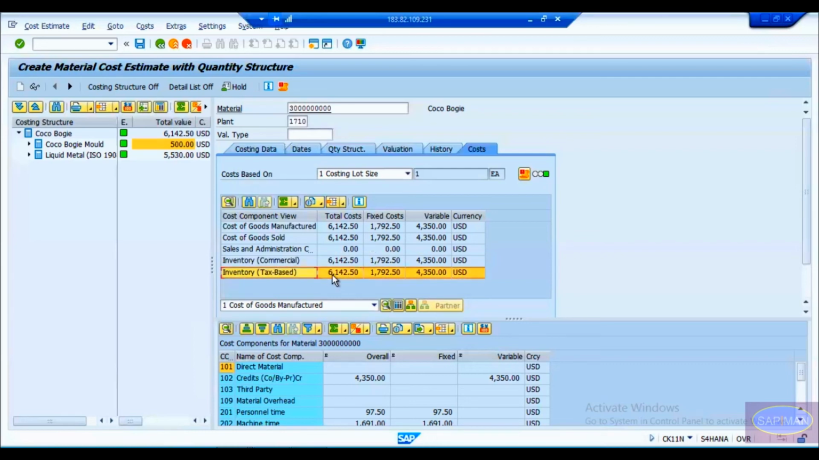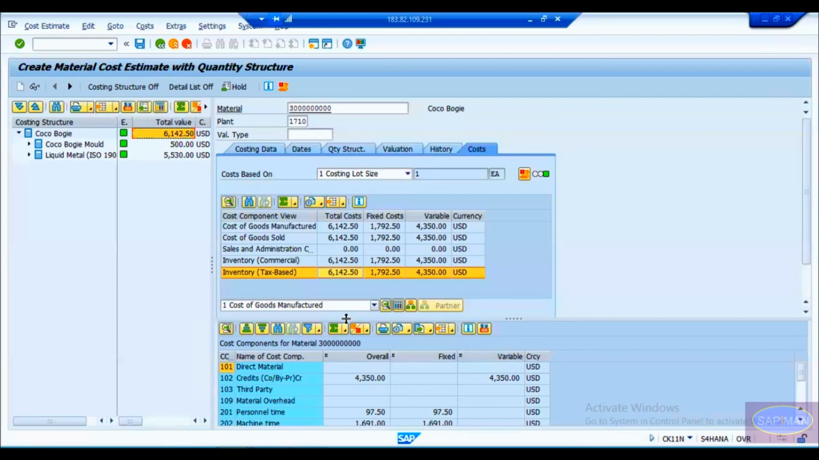Inventory commercial and inventory tax based. So that is basically an example I'm giving. But in this case, there is no additional cost. This is a COCO bogie. It doesn't need any special treatment or any special thing. So simply you can keep it in the stock. No arrangement required. You can simply throw it in the storage location or your warehouse, wherever. So everything became the same rate. Understand my point?